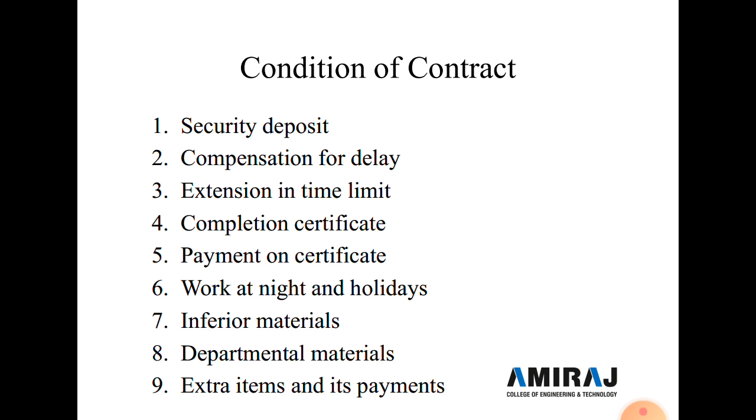Now the second condition of the contract is compensation for delay. Here, all the work is not done as per the given time. Some of the work is delayed, or some of the work is completed before the time limit. The time allowed for completion of the work is of the essence of the contract on the part of the contractor.